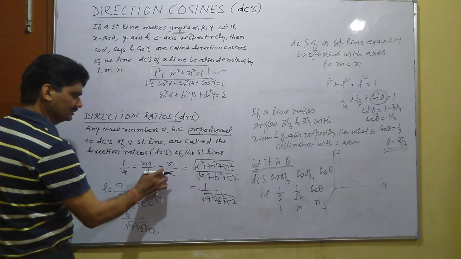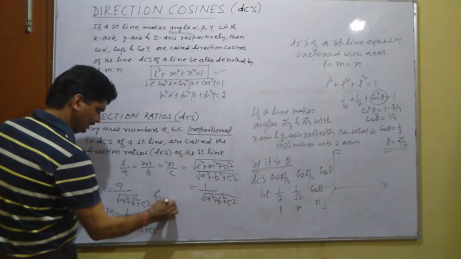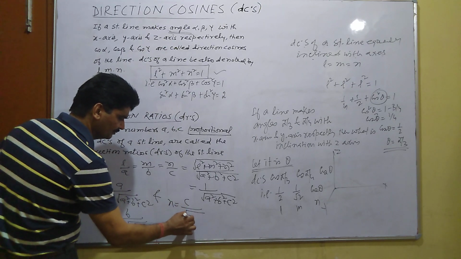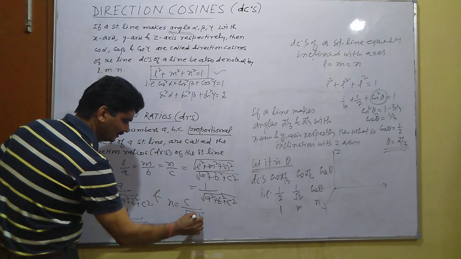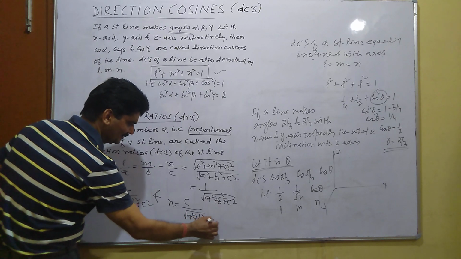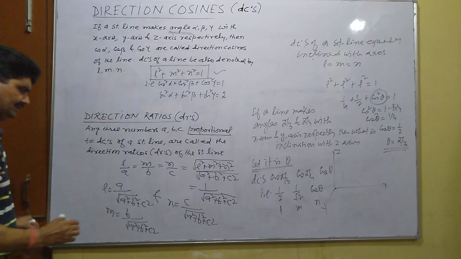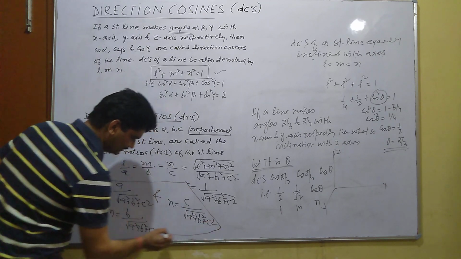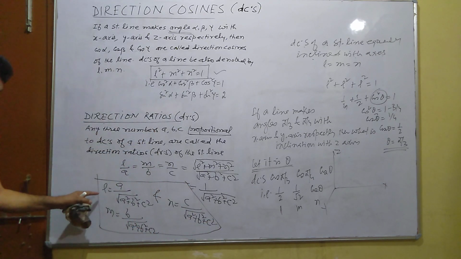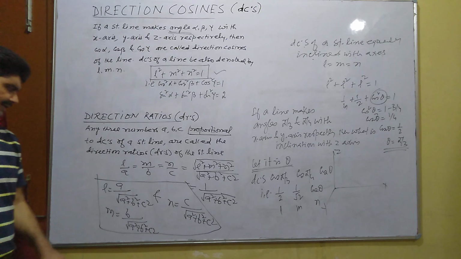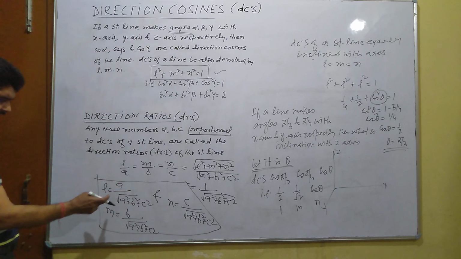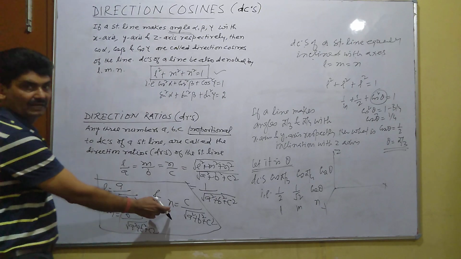And from third and last, N equal to C upon under root A square plus B square plus C square. These are very important relations. If direction ratios A, B, C are given, we can find direction cosines L, M, N.